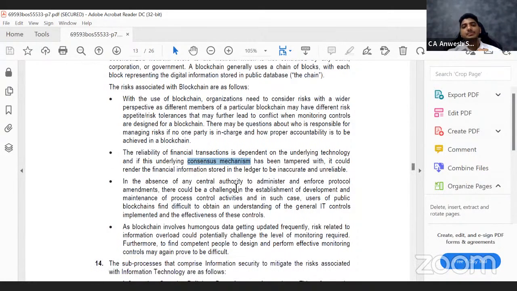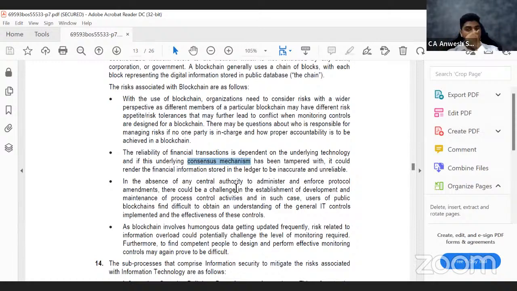Next point is also one of the important questions. Whenever a software, and this is a software, just like any other software, requires updates. But as it is peer-to-peer, the question is who is updating it? For example, if you're using WhatsApp, back then WhatsApp was slightly different from what it is today. How did that update happen? The company decided to update it. You had no choice. They decided, they updated it. Now the question is, when you do not have a centralized authority, how are you going to update the software? Who is going to decide? How are they going to decide? What happens if there is a disagreement? So these are all the risk factors.